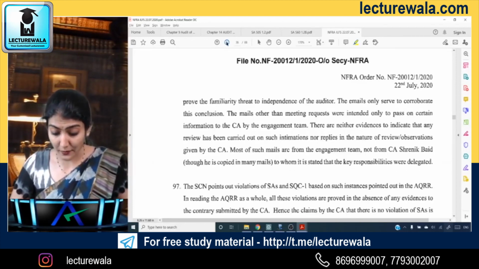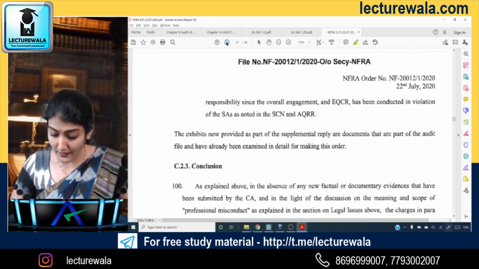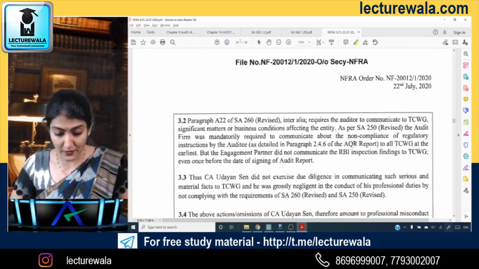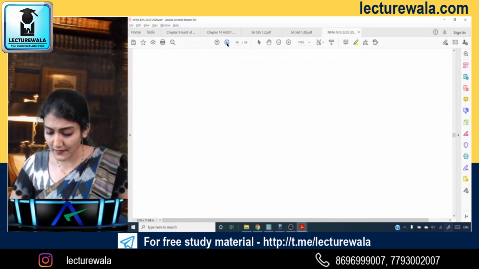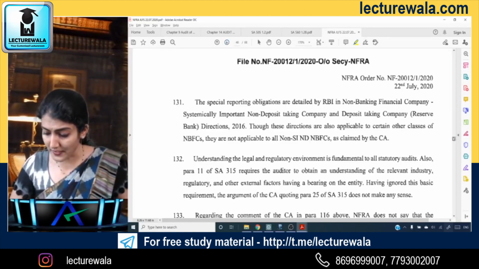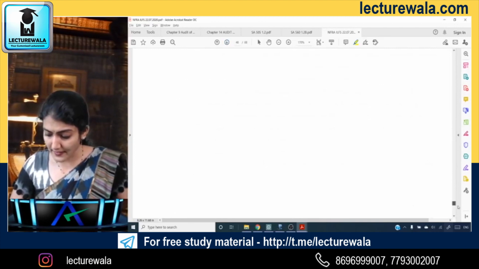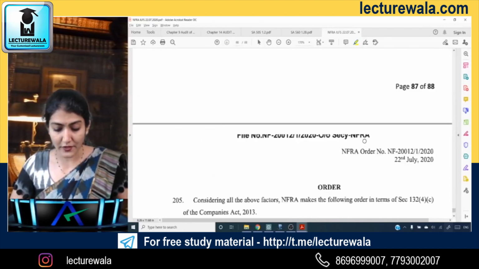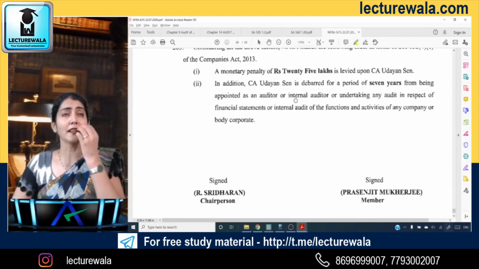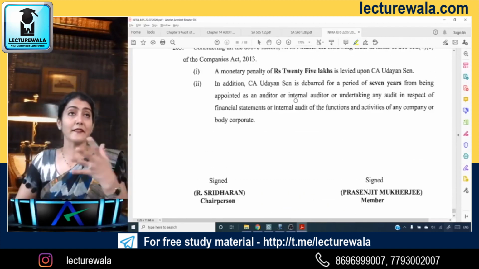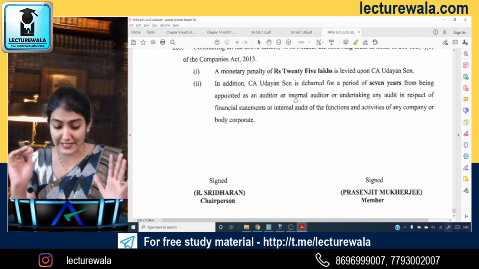So practically also when you are doing the audits, any documentary evidences, professional misconduct, RBI regulations which have not been complied with. And then let's come towards the end of the document. And considering all the above factors, you can just go on the internet and you'll easily be able to find this document, so you can have a look at it later.